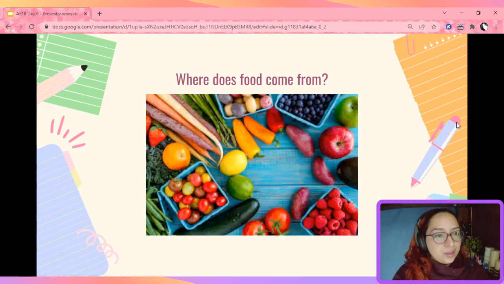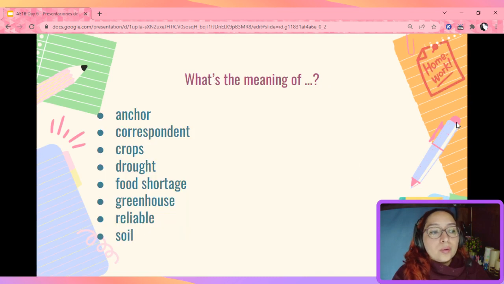So, where does food come from? That's right, most of the food that we eat comes from the countryside, from farms. Now, we're going to read it during our lesson, but we need to know the meaning of these words. Anchor, correspondent, crops, drought, food shortage, greenhouse, reliable, and soil.